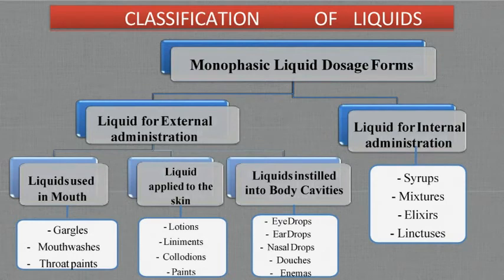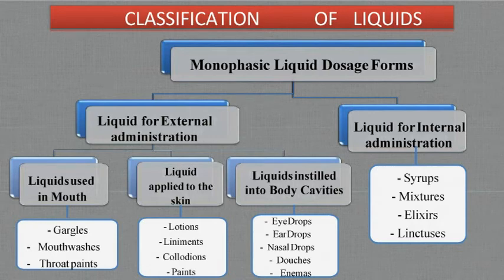Liniments are used to apply on the body surfaces. Examples Jhandu balm, Vicks, they are in the form of liniment. Colloidants are again concentrated preparations, basically containing ether. They are used for the removal of warts, that is mussa. And the last one is paint. They are used for the throat infections and all.